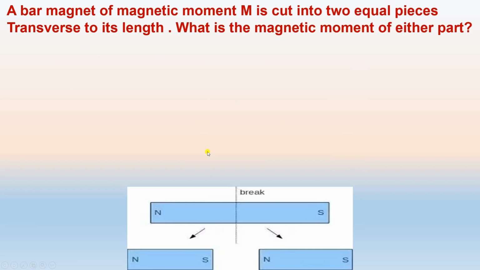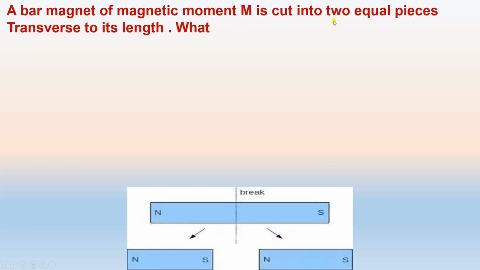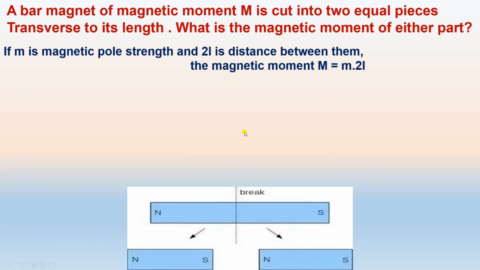First, we will discuss: a bar magnet of magnetic moment M is cut into two equal pieces transverse to its length. What is the magnetic moment of either part? This is the magnet that is cut into two pieces. If m is the magnetic pole strength and 2L is the distance between them, the north pole and south pole have equal pole strength, small m, and 2L is the separation between the two poles of the magnet.